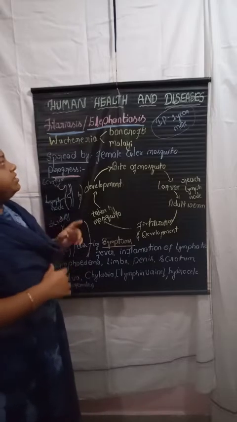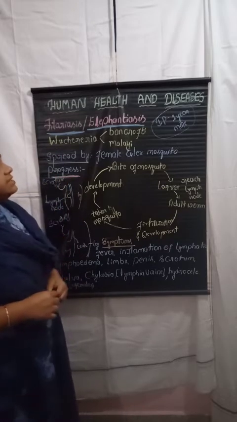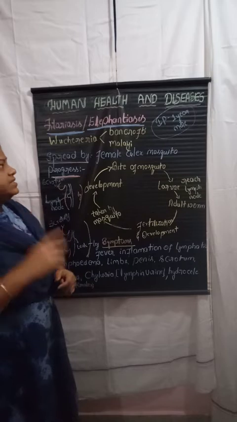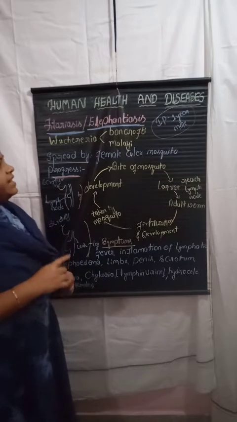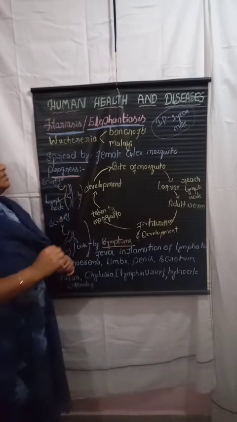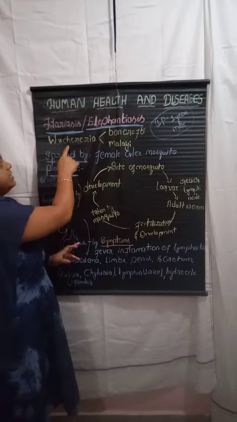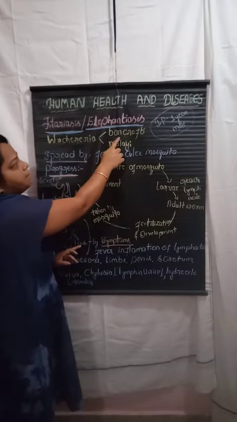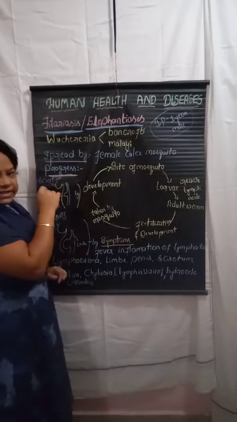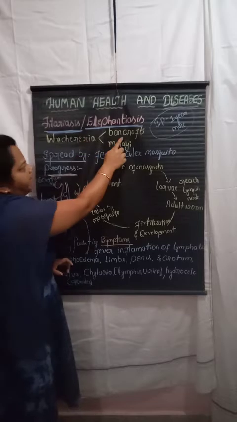Usually this filariasis is caused by two worms. It contains two species. The one we can call Wuchereria bancrofti.